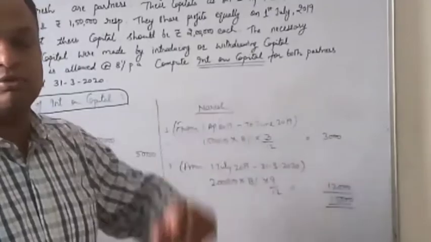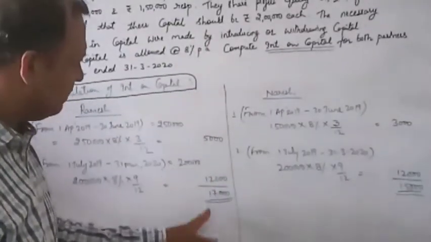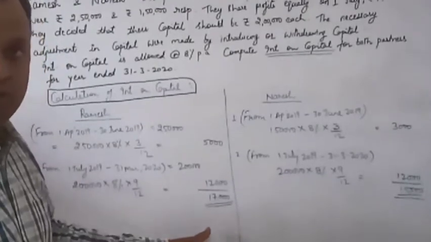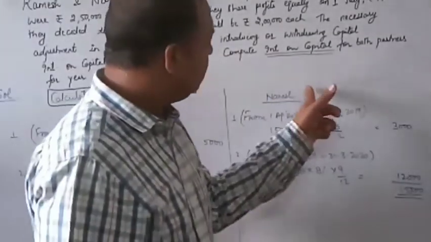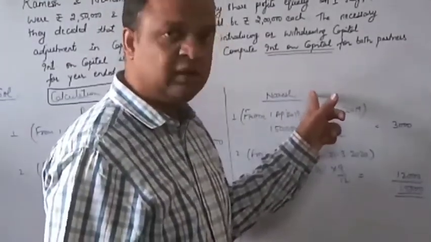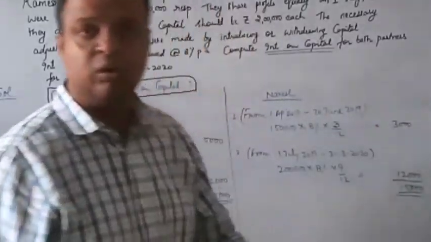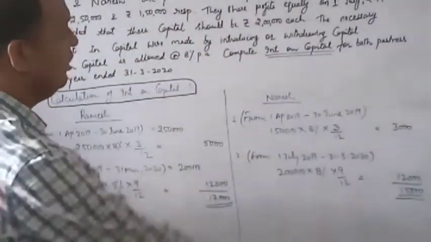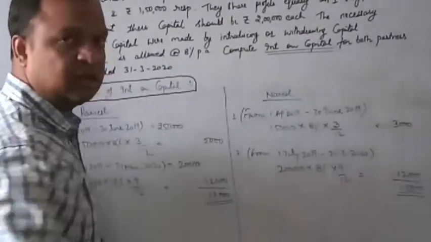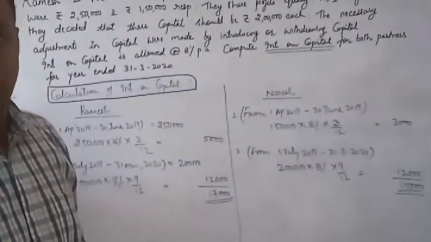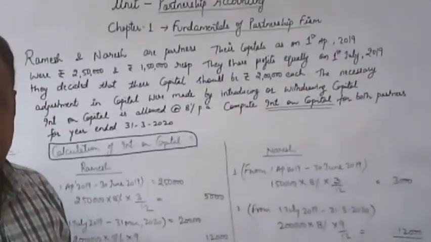Here the question comes to an end: interest on capital of partner Ramesh was total 17,000 for 1 year, and interest on capital for partner Naresh is 15,000 for 1 year, that is from 1st April to 30th March 2020. It is clear to everyone?